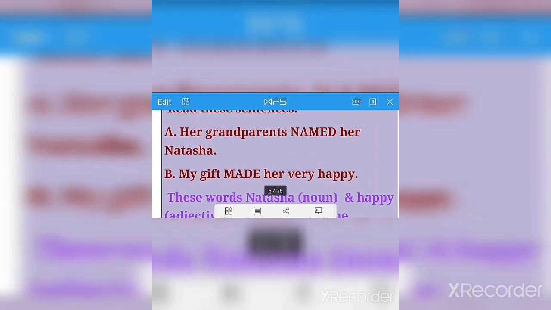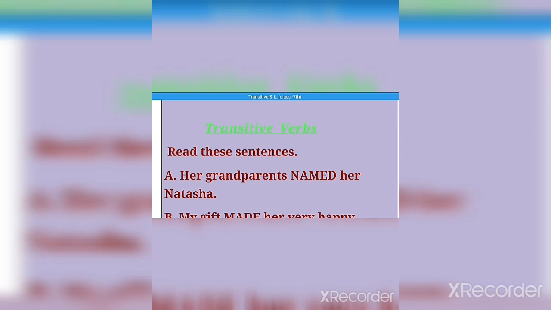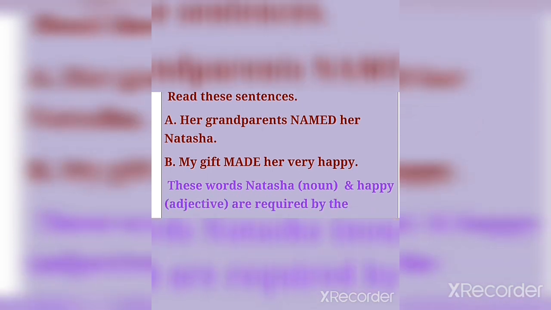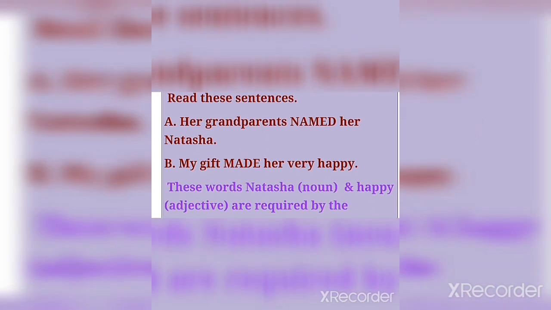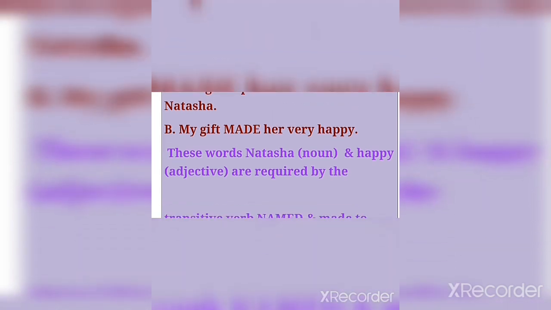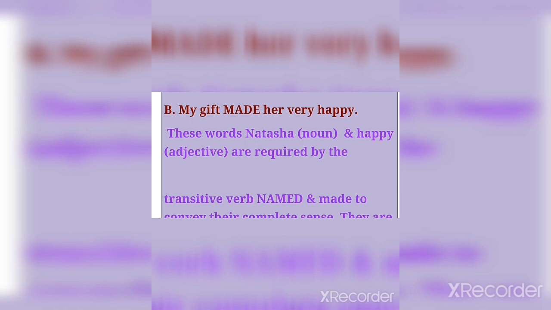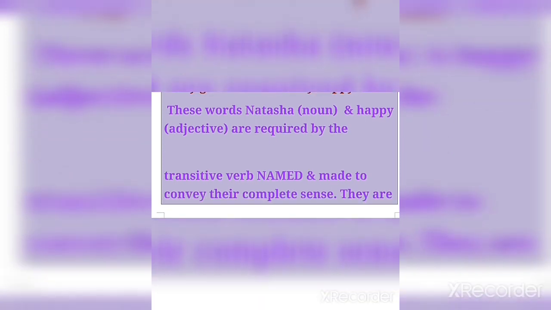Okay, so here we are on transitive verbs, and we are talking about something more about it. Here you can see that her grandparents named her Natasha is talking about the object, not about the subject. Clear? And my gift made her very happy. Natasha and happy are required by the transitive verbs named and made to convey their complete sense.